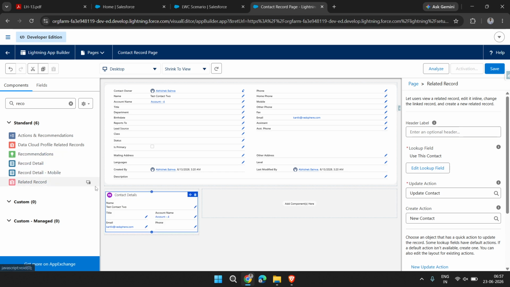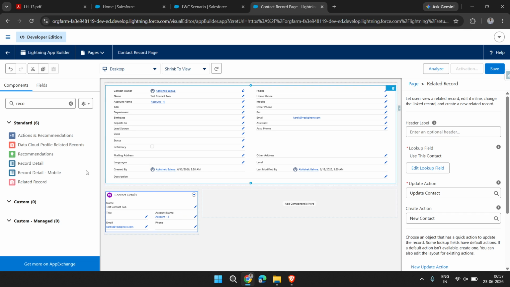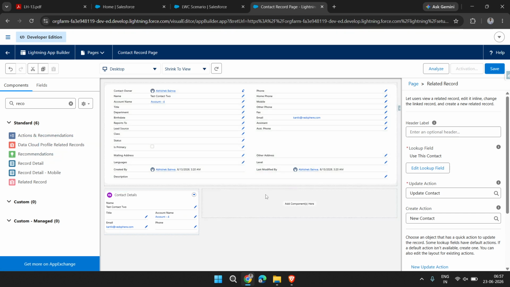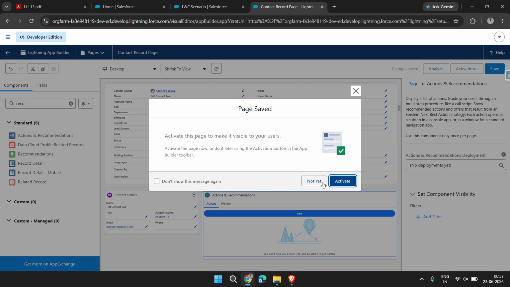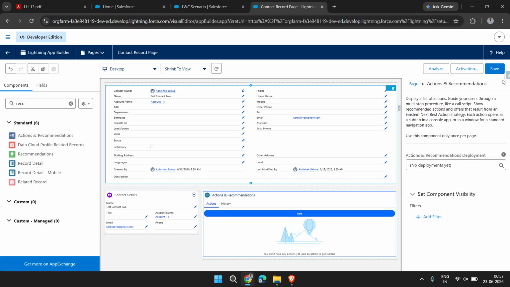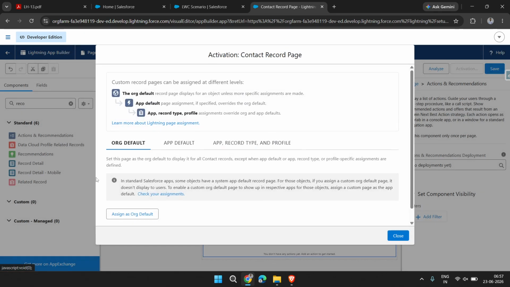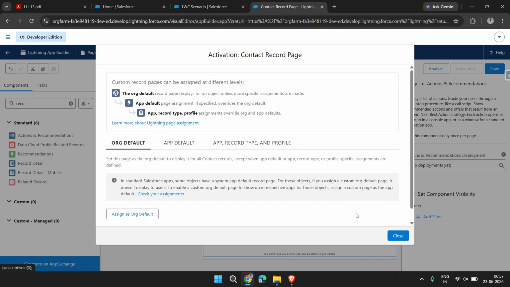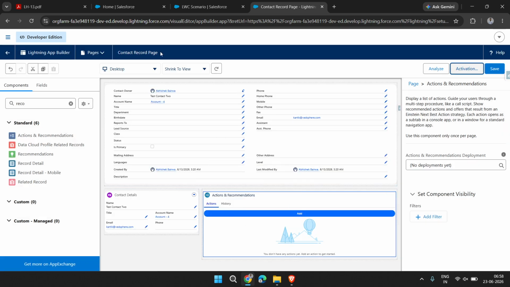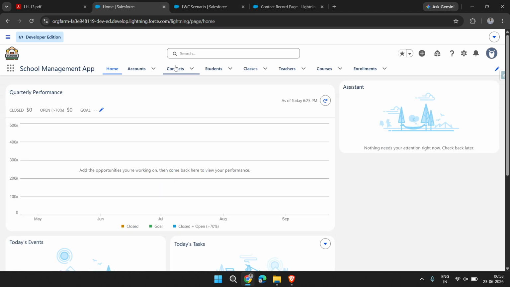Then there is nothing or anything else, like record and actions recommended, if there is anything. So save it, and if we activate it, then we can assign it, and we are able to see it on this record page. For now I don't assign anything because I want to show you more things.